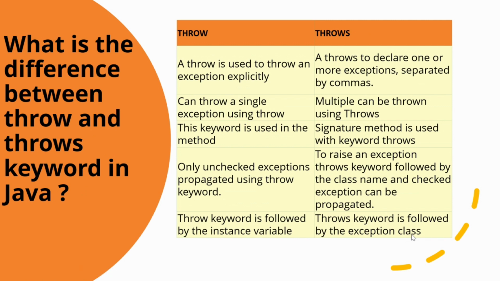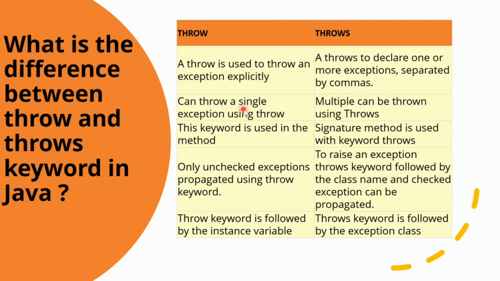What is the difference between throw and throws keyword in Java? Both of these concepts are used for exception handling, but there is a fundamental difference between the throw and the throws in Java. We use throw keyword to declare what exceptions we can throw from a method. The throws keyword, on the other hand, is mainly used to throw an exception explicitly within a block of code or a method. So a throw is used to throw an exception explicitly, and a throws is used to declare one or more exceptions separated by commas.